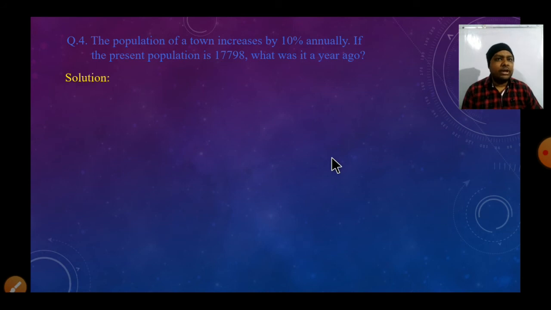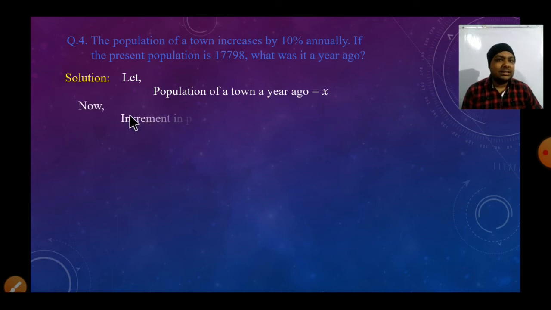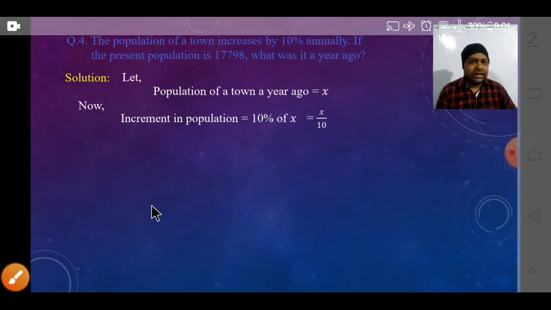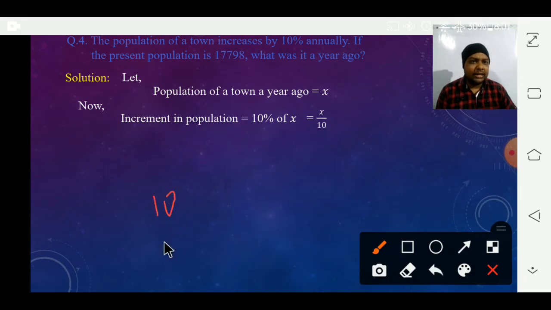At first, we will assume that the population of a town a year ago is x. Then what is the percentage increase? So the increment in population is 10% of x. We can say 10% of x means 10 by 100 into x. Now 10 and 10 cancel, 1 into x here and 10 in the denominator.